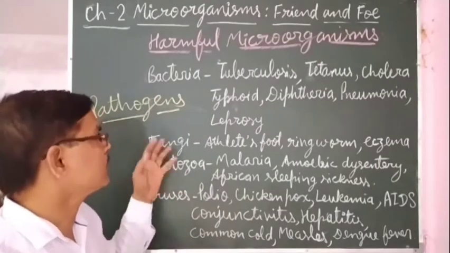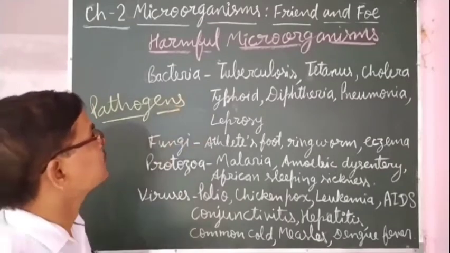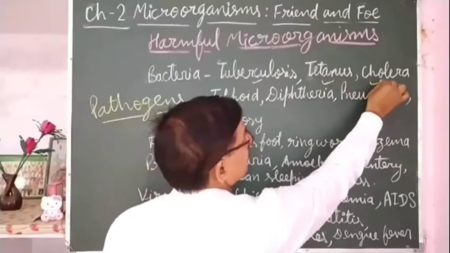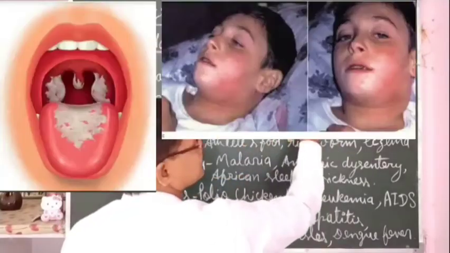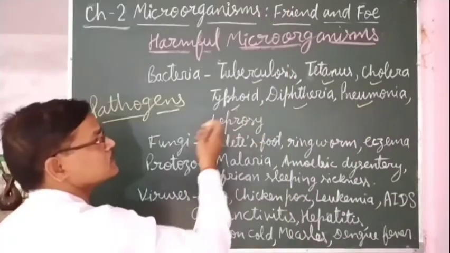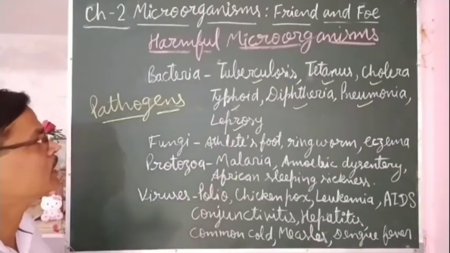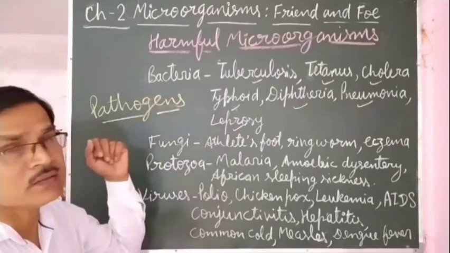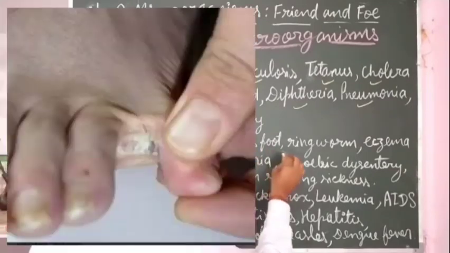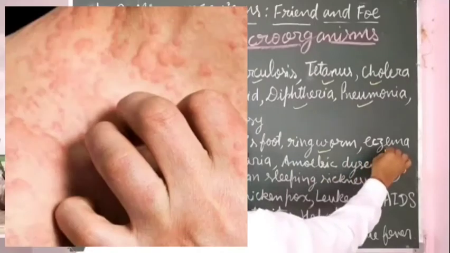So these microorganisms cause various diseases. Bacteria cause tuberculosis, tetanus, cholera, typhoid, diphtheria, pneumonia, leprosy. Some others are also there. These diseases are caused by bacteria. Fungal diseases are athlete's foot, ringworm, eczema.